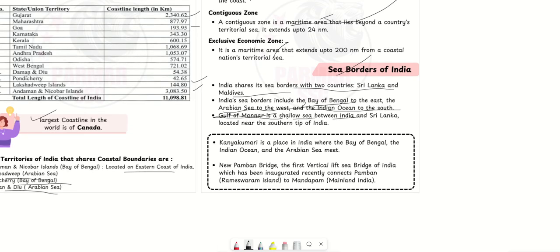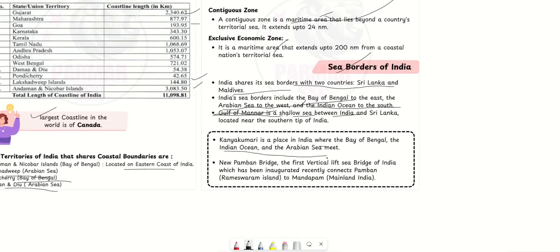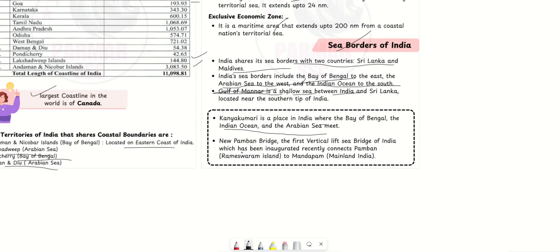Kanyakumari is a place where the Bay of Bengal, the Indian Ocean, and the Arabian Sea meet. The New Pamban Bridge, the vertical lift sea bridge of India, which has been inaugurated recently, connects Pamban, Rameshwaram Island, and the Mandapam mainland of India. With this, our topic of India and its location is completed.